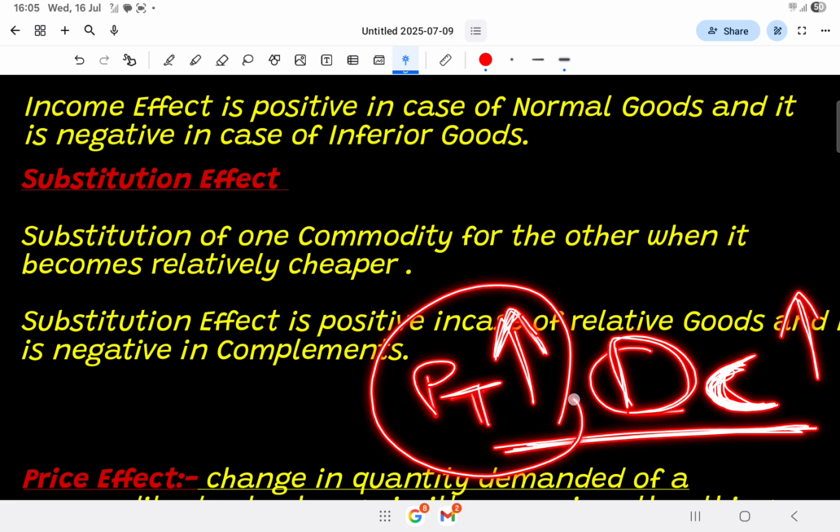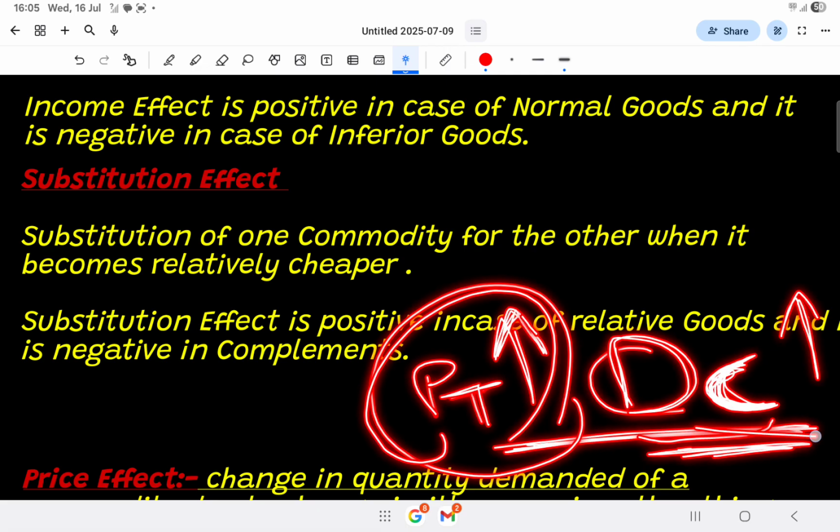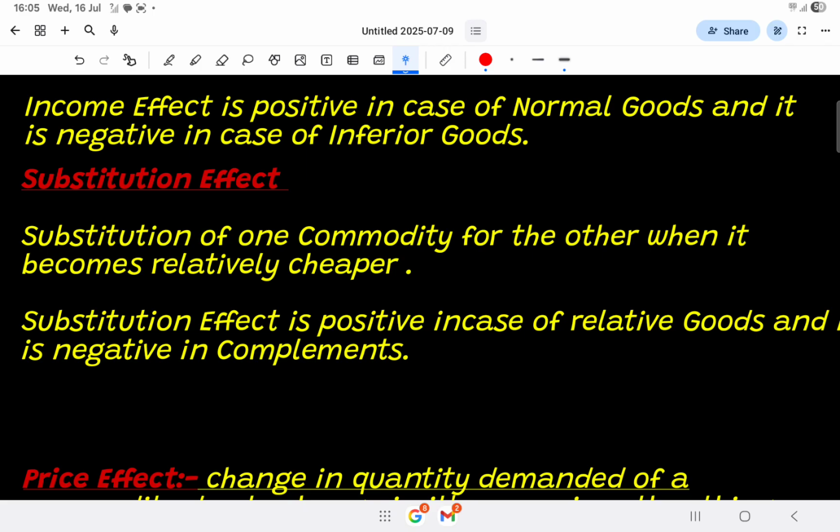Why were we consuming tea initially? Because coffee was more expensive, but when the price of tea also rises, now coffee becomes relatively cheaper. Relatively cheaper means as compared to tea it becomes cheaper, so now we are consuming coffee. So this is known as substitution effect. We are substituting tea with coffee.